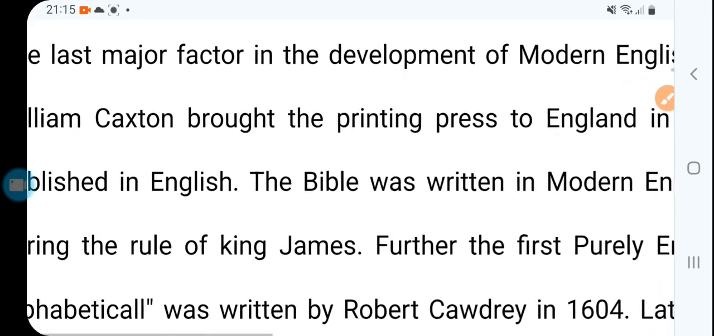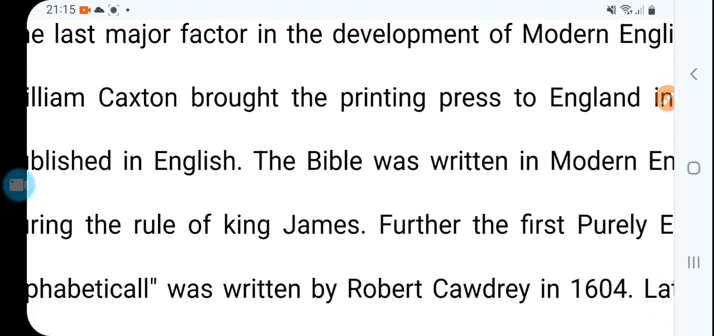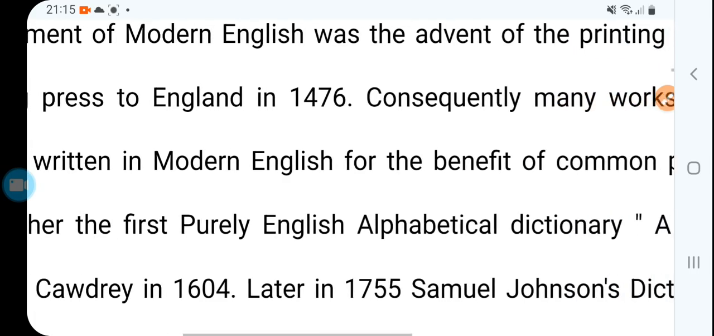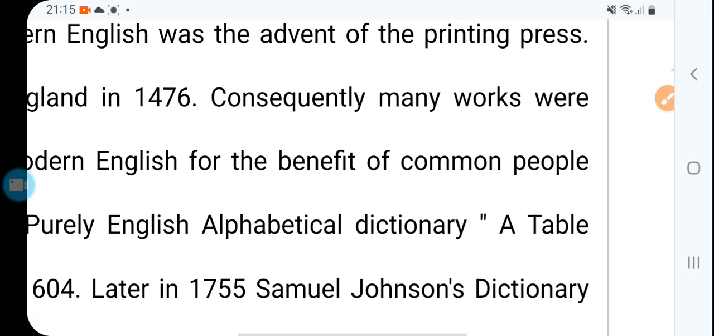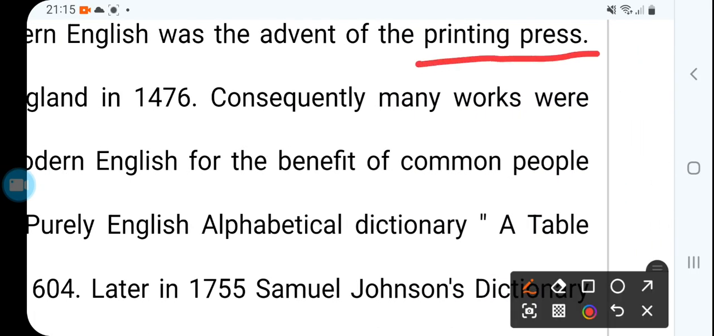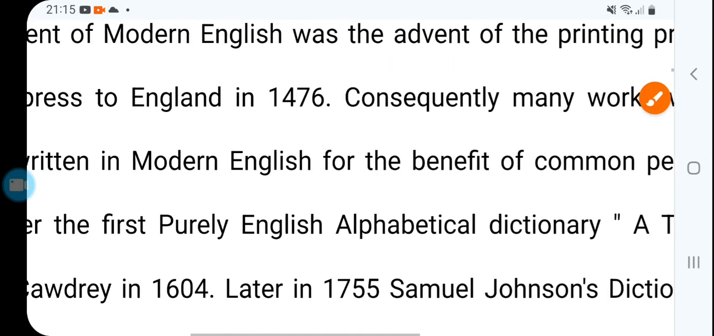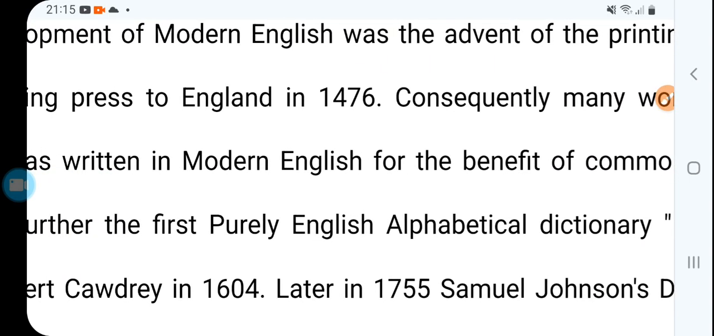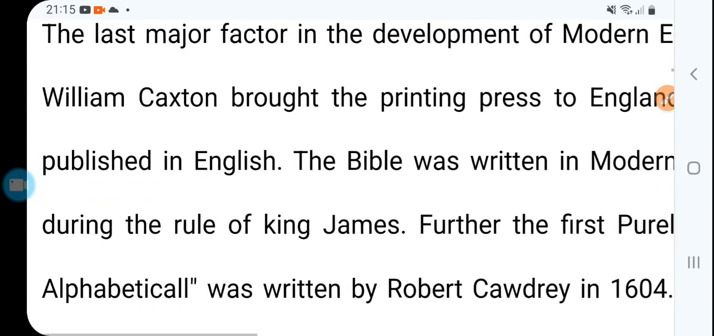Now the last factor in the development of modern English was the advent of the printing press. Very, very important. The advent of the printing press meant that text was reachable to every hand, common people's hands, and that's why they were educated, so that they were able to read, right? That's a great advantage and great change.